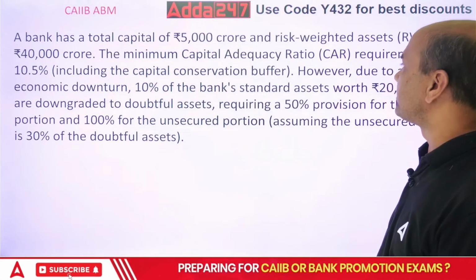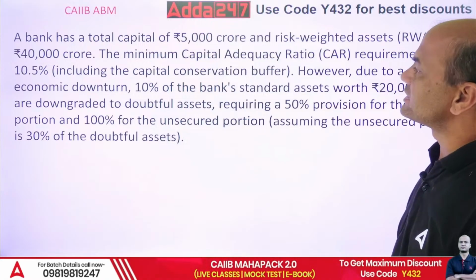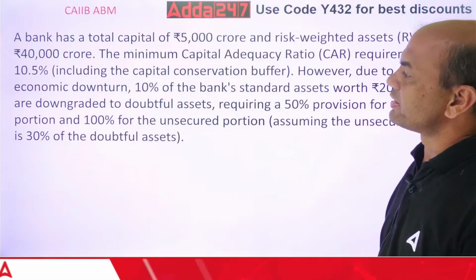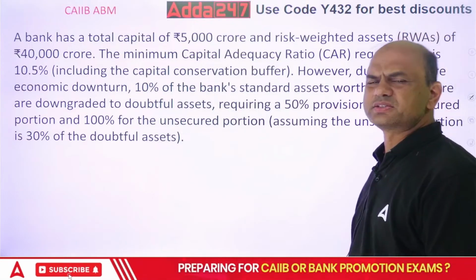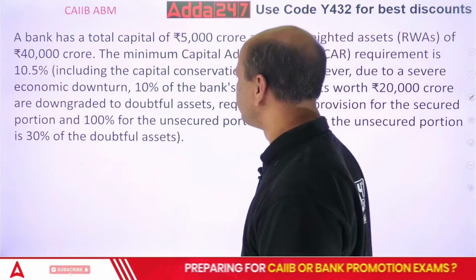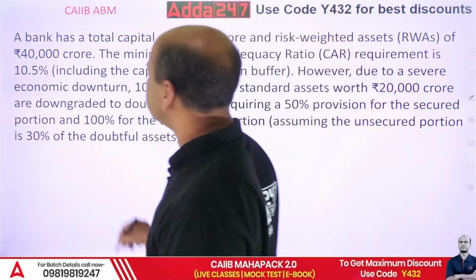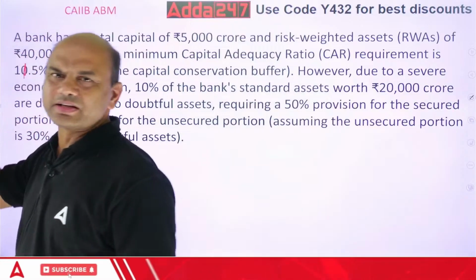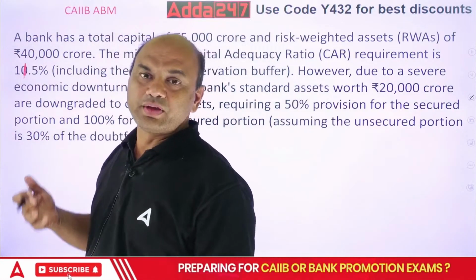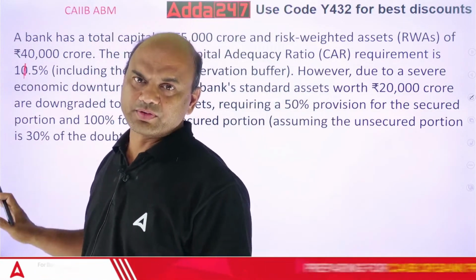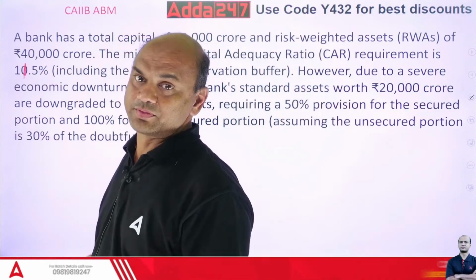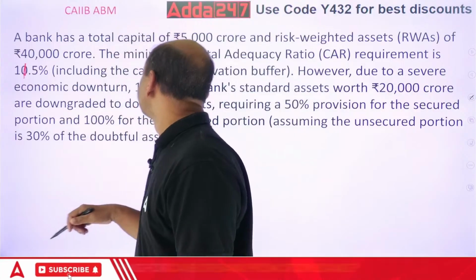A minimum capital adequacy ratio requirement is 10.5%, including CCB. 9 plus 2.5, it should be 11.5. As per Basel it is 10.5, the world is following 10.5, but we at RBI require 11.5.